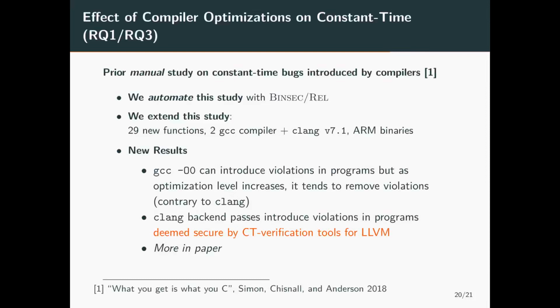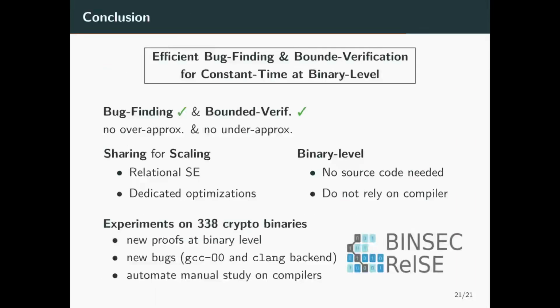We also found that Clang can introduce violations in the translation from LLVM to x86 that cannot be caught by constant-time verification tools for LLVM. This shows the importance of reasoning directly on the binary. And you can find more of these fun facts in the paper.